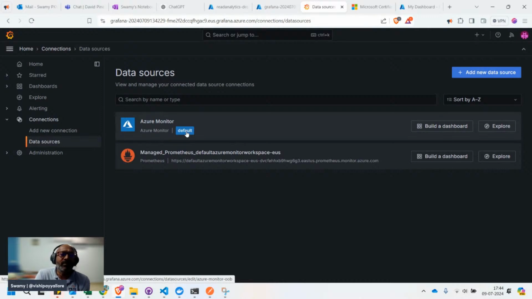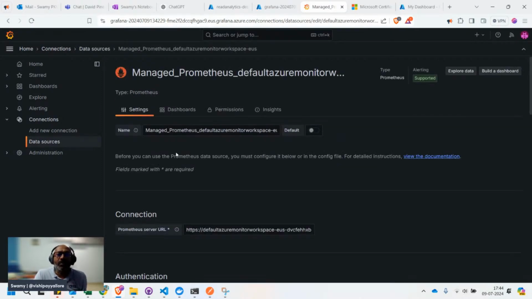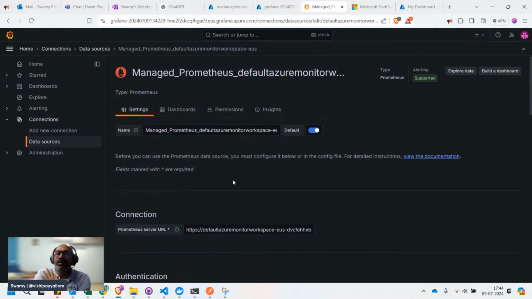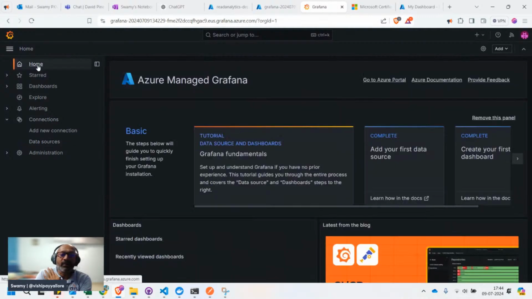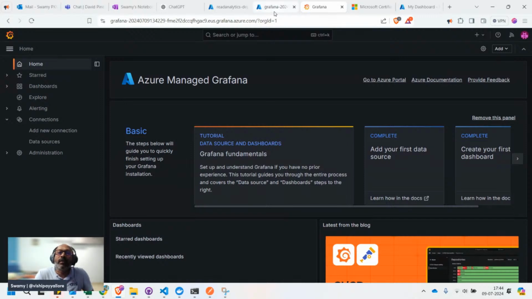This is not the default. I think it should get it from this Prometheus. Now it should get the data from Prometheus, because Prometheus is the one to which we are pushing. I think we should see some of the graphs here. If not, we'll come back and look at it in a future session.